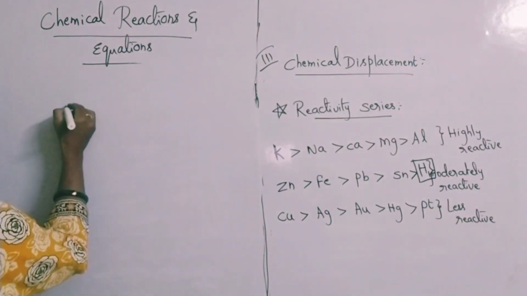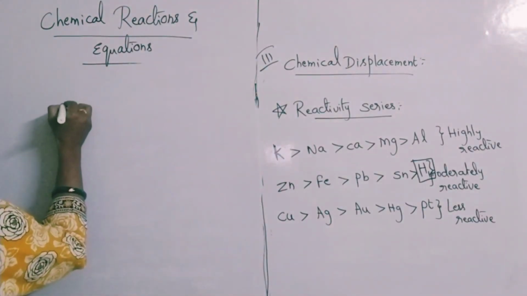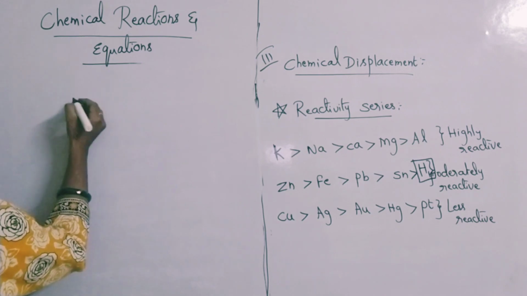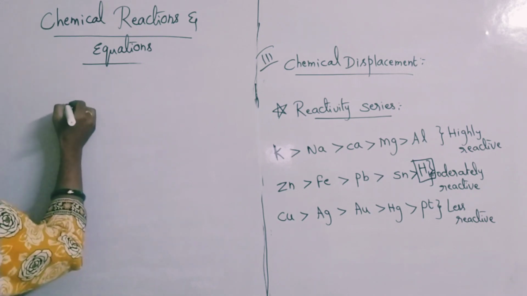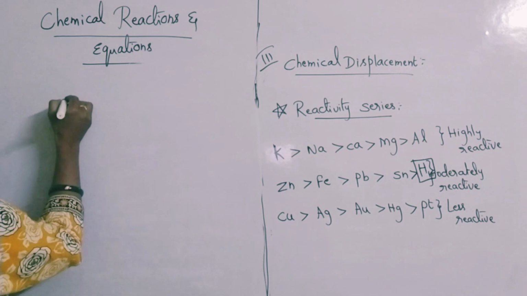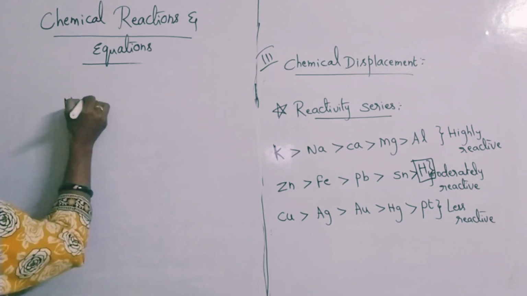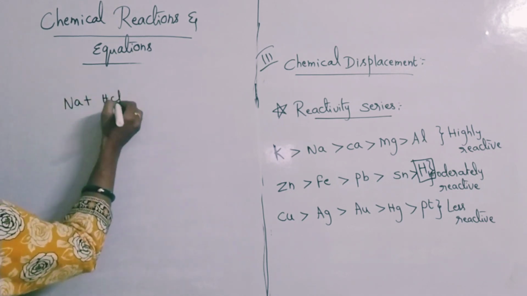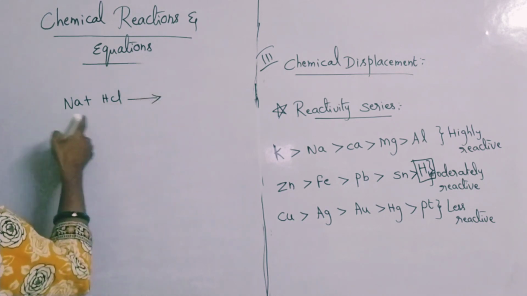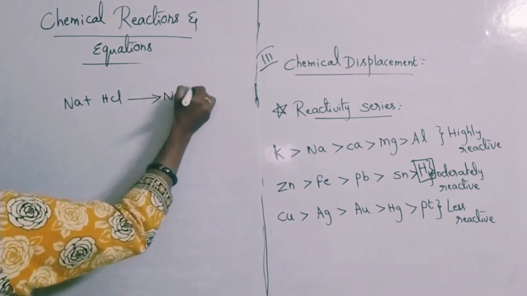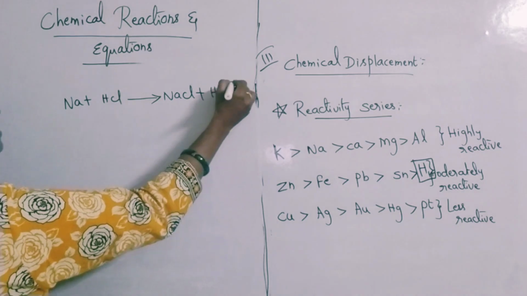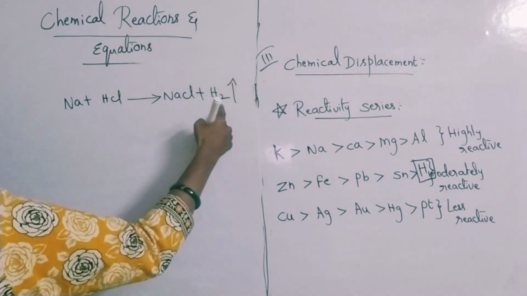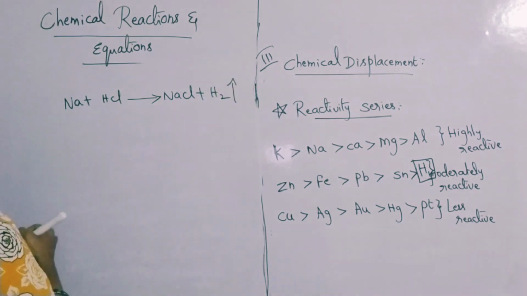Suppose you take the example of metals reacting with acids. Any metal when reacting with acids, say sodium metal made to react with HCl, then what will you get? NaCl plus immediately hydrogen gas is liberated. This is also a displacement reaction only.